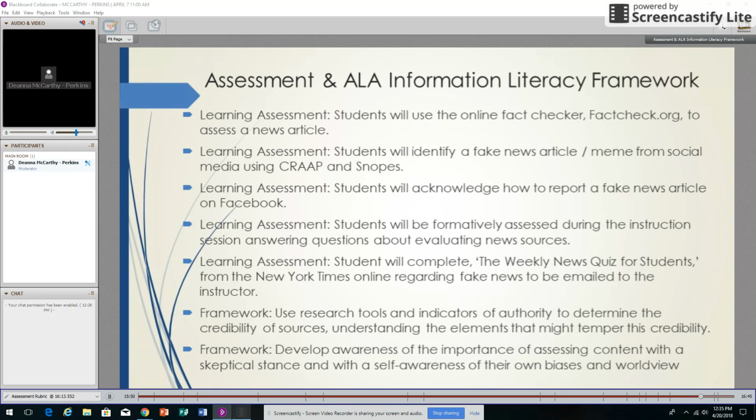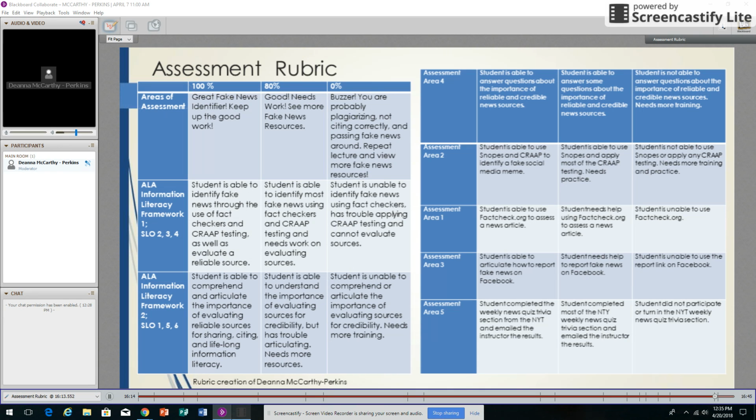So now don't forget, your library always has resources for your needs, especially for evaluating sources. And when it comes to the validity of news, whether through social media or an article that you're using for a paper, when in doubt, check and check again. Use CRAP testing. Use your fact checkers. Make sure that your sources are credible. That's important. And here's the assessment rubric.